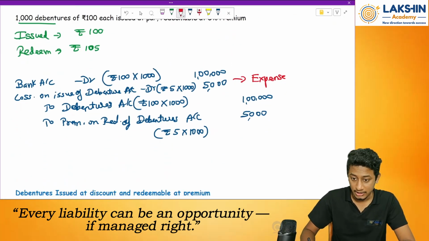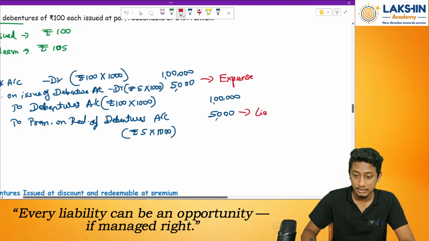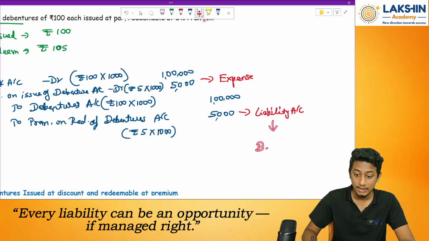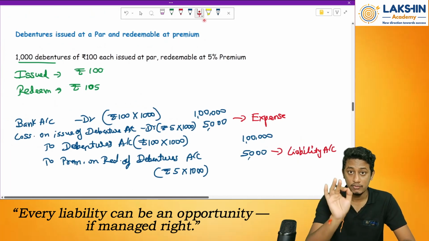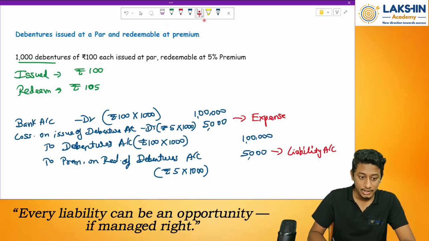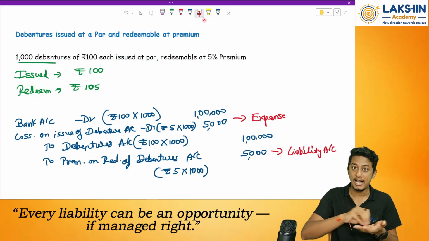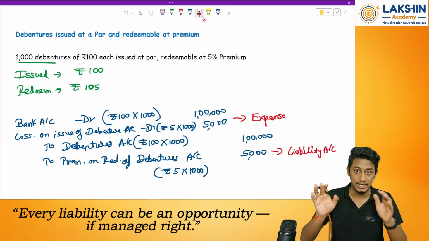Now next, this account I have created, the premium on redemption of debenture, is my liability account. That means it is a liability taken to what? Taken to my balance sheet. Clear? Okay. Now let's see the redemption entry. After looking at the redemption entry, you will get clarity on all the things. See, where will the loss go? This will go to my P&L account. That means it is not carried forward. I am transferring small amounts to my P&L account, so it will be cleared off by the time the date of redemption comes up.